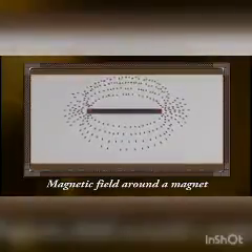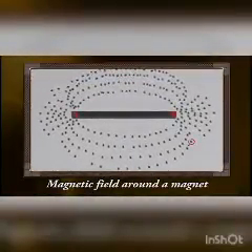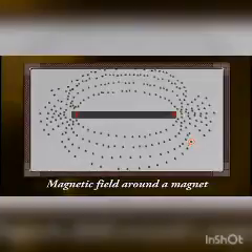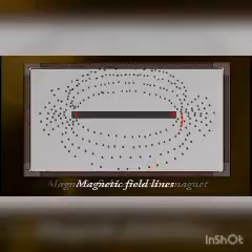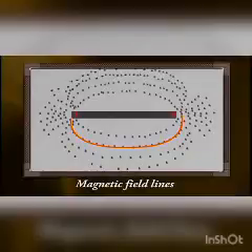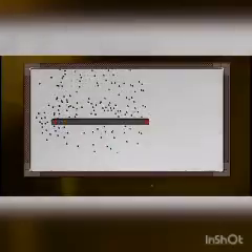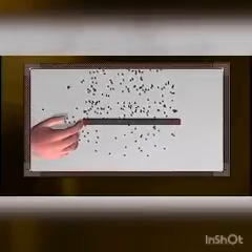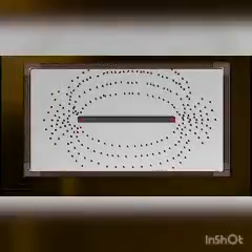This is because each piece of iron filings becomes a small magnet and experiences a force in a certain direction in the space around the magnet. These curved paths along which the iron filings arrange themselves due to the force acting on them in the magnetic field of the bar magnet are called the magnetic field lines. If the position of the magnet is changed, the arrangement of the iron filings also changes.